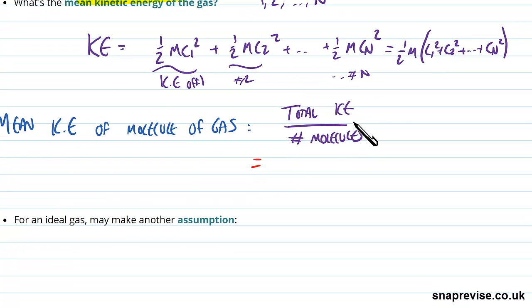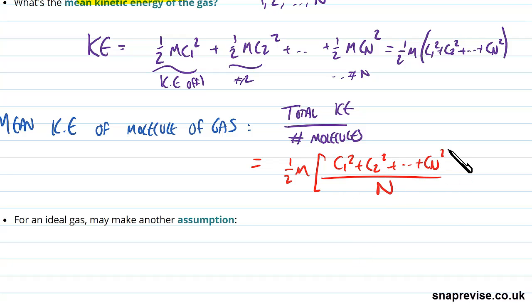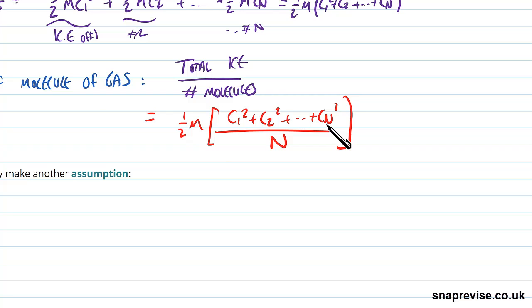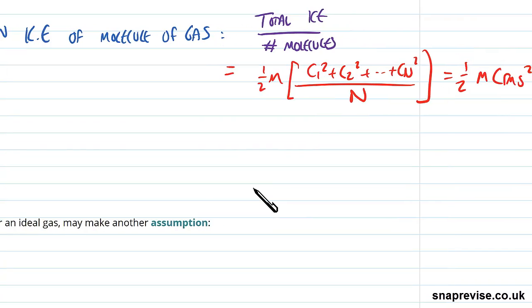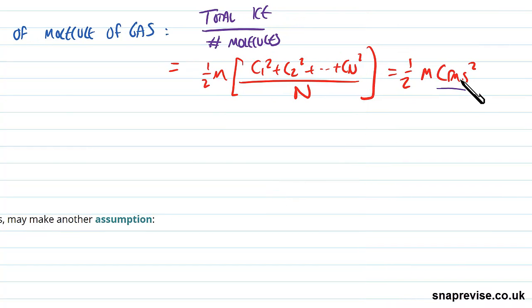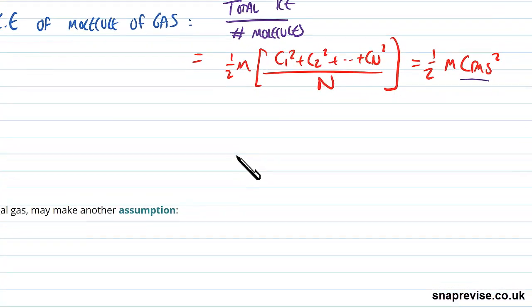The formula above is half m times c1 squared plus c2 squared all the way up to plus cn squared, divided by n, the total number of molecules, which we realise is just our root mean square speed squared. So that is just a half m c_rms squared. So just to write that out so we can box it, because that's a really important equation, and that tells us why using the c_rms, the root mean square speed, is so important, because this is why it slots in so nicely for the mean kinetic energy of a molecule of gas.